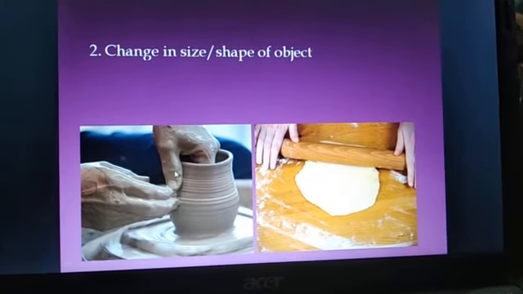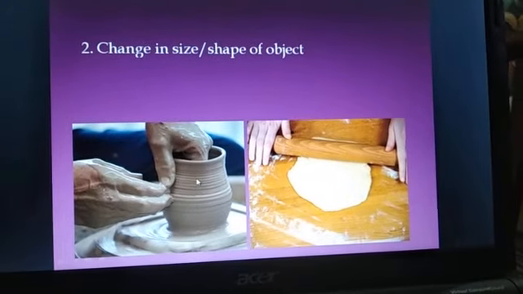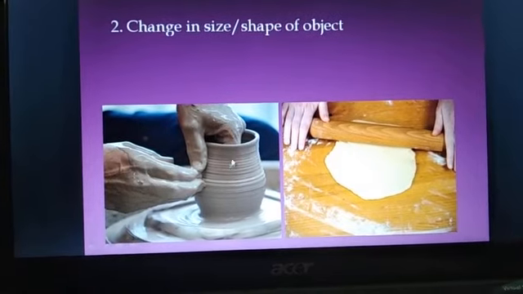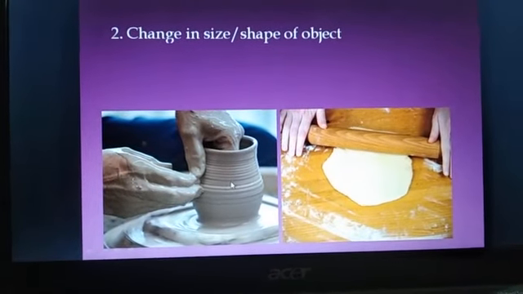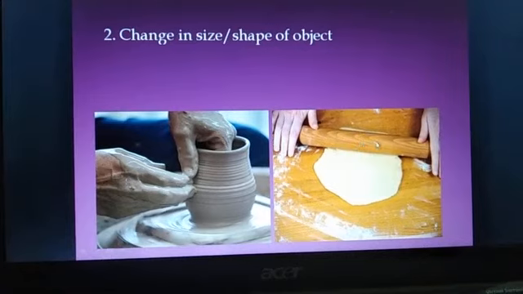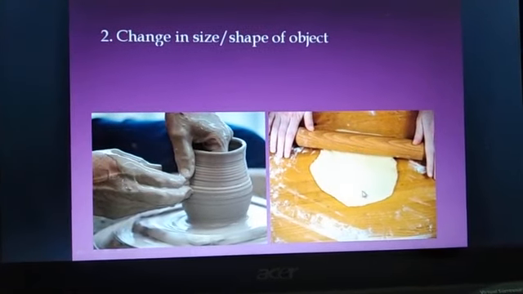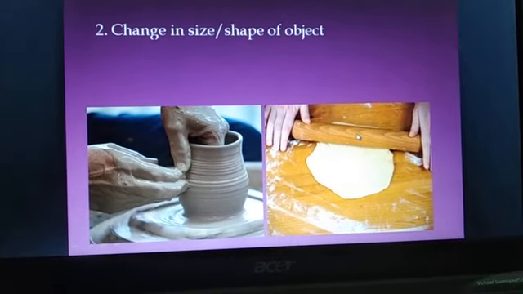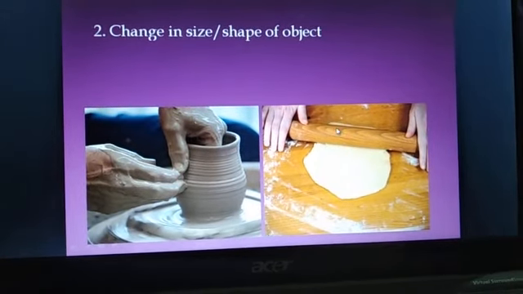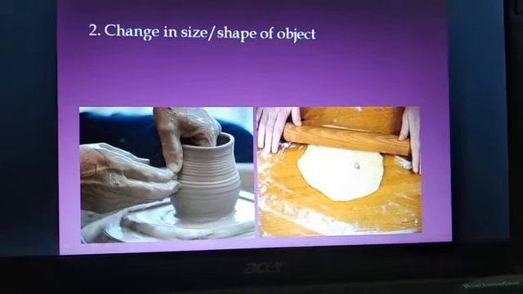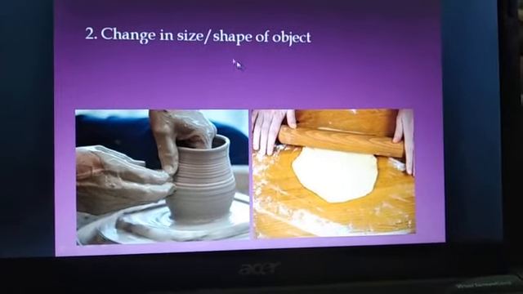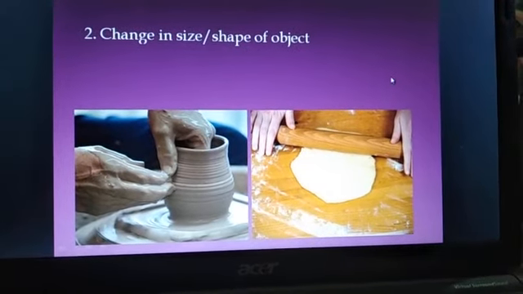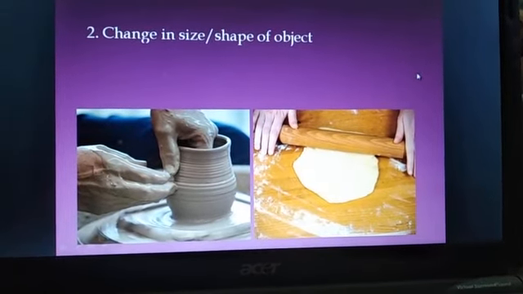Potter अपने हाथ से force लगाता है इन pots पर. इसका shape और size दोनों change कर लेता है. Similarly, while making a chapati here, dough को हम force लगाते हैं with the rolling pin and the shape of the dough changes. So the next thing is that there is a change in size and shape of the object on the application of the force.